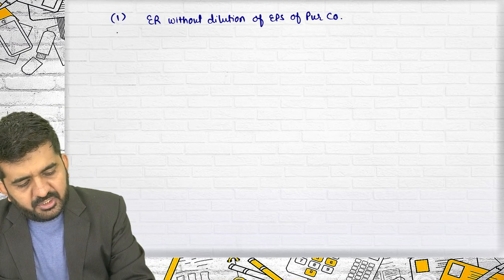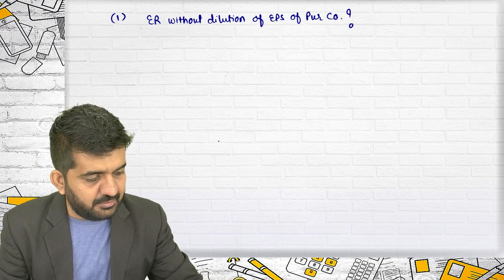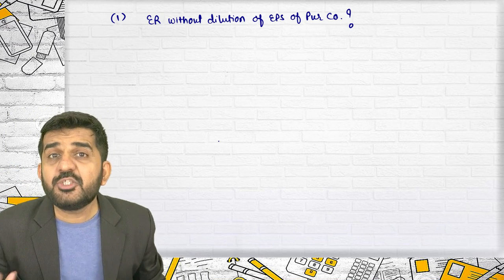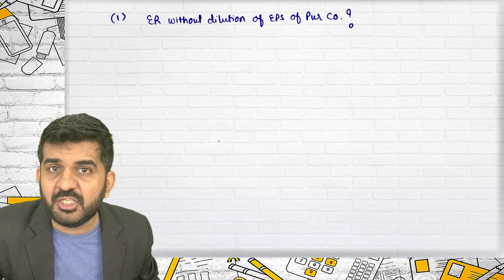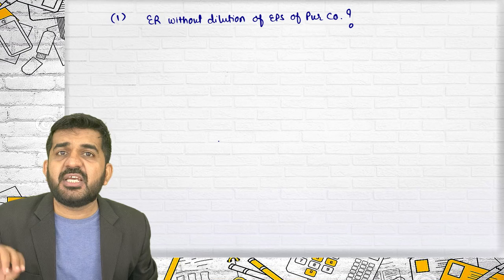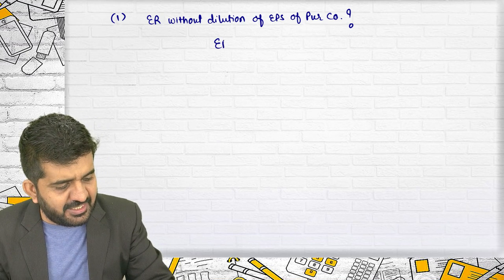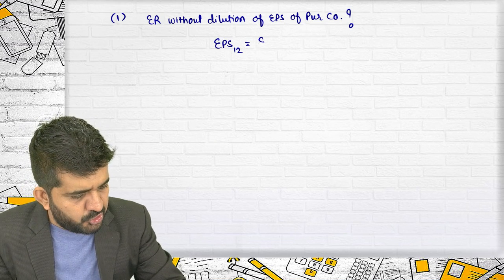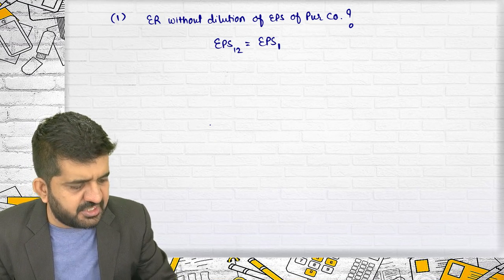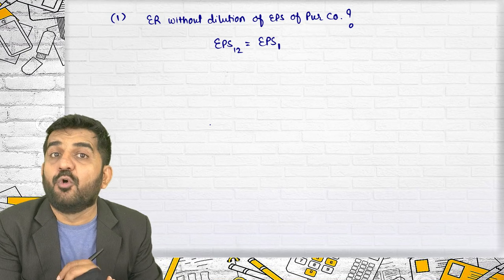First, try to understand what this means. This means your exchange ratio should be such that the purchasing company's EPS after merger should be equal to the purchasing company's EPS before merger.